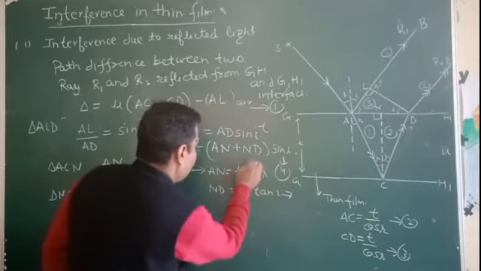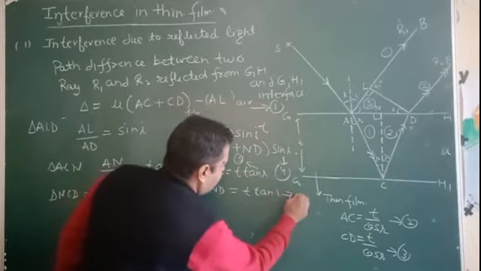This is equation number 5 and this is equation number 6.